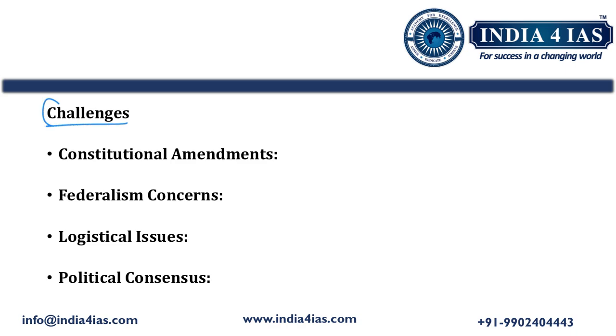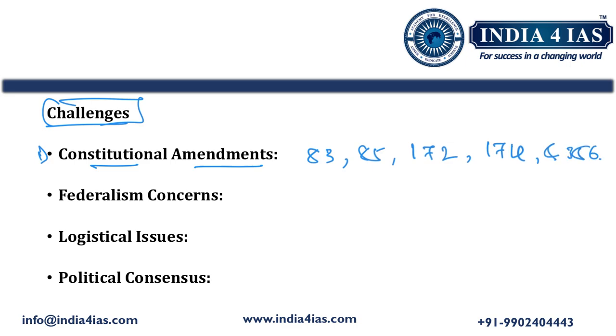Coming to the challenges associated with one nation, one election, the first one is constitutional amendments. Implementing one nation, one election would require major constitutional changes, including amendments to Articles 83, 85, 172, 174, and 356. Then the second challenge is federal concerns. Critics argue that simultaneous elections undermine the autonomy of the states, as their electoral cycles would be synchronized with the central elections, potentially affecting regional issues.